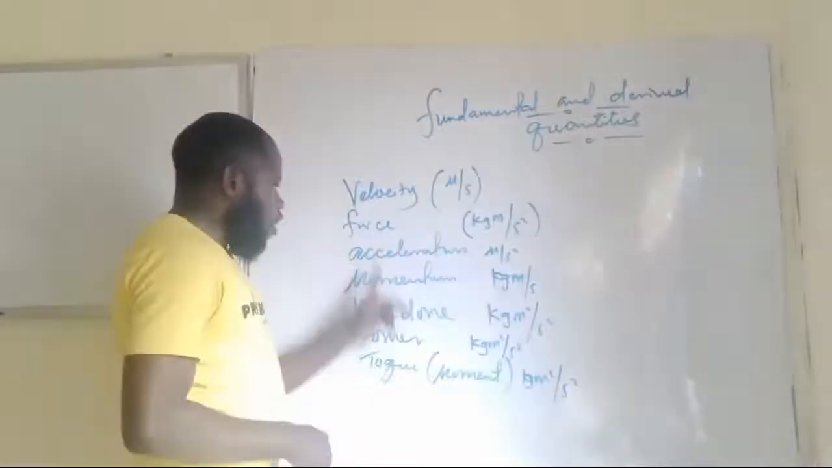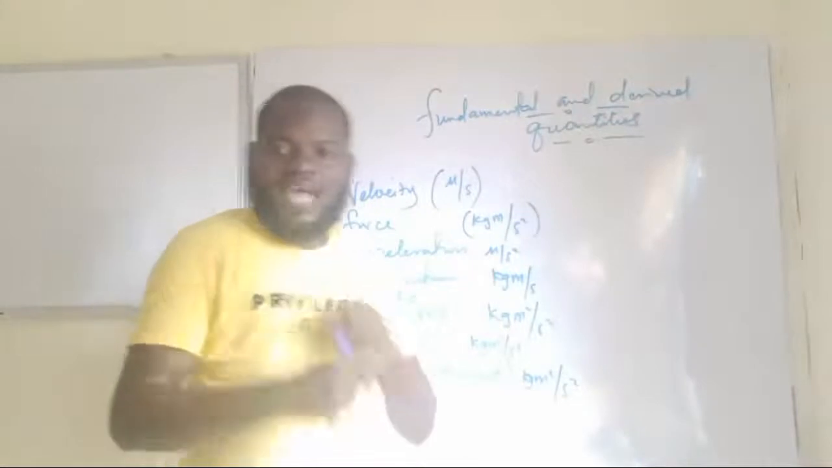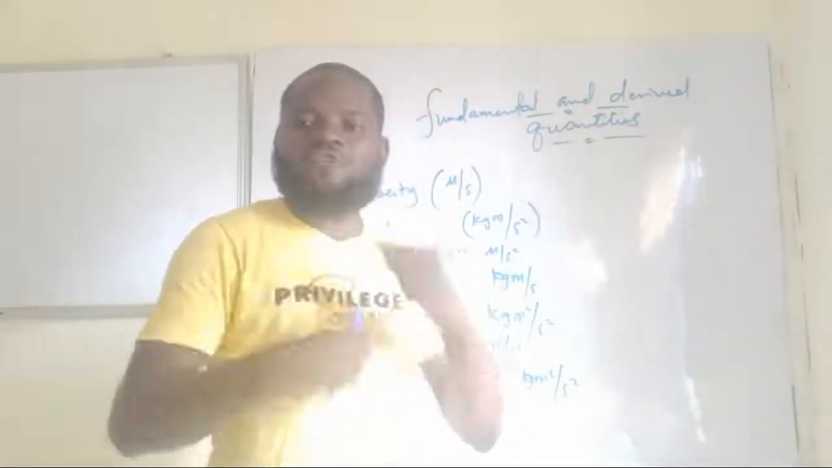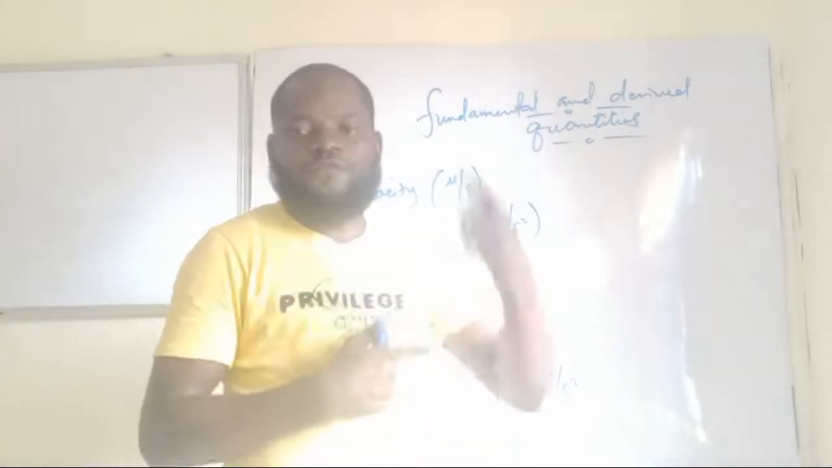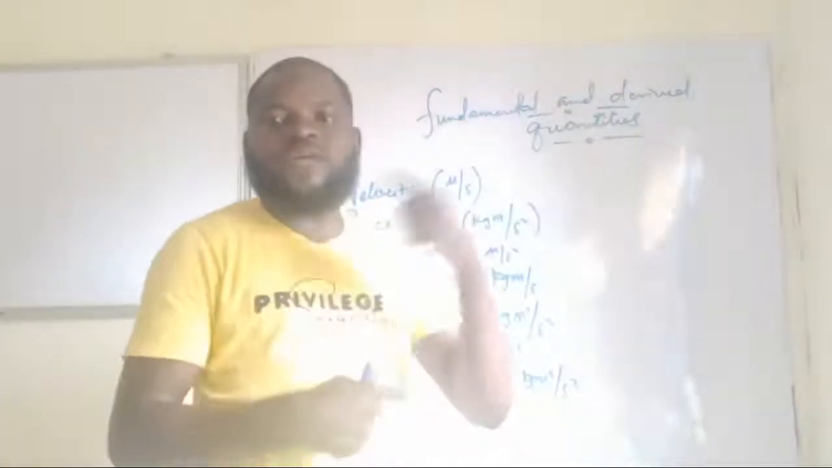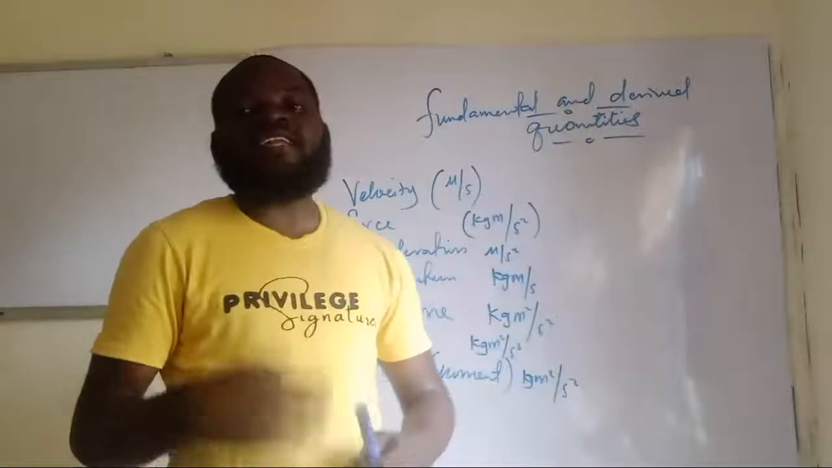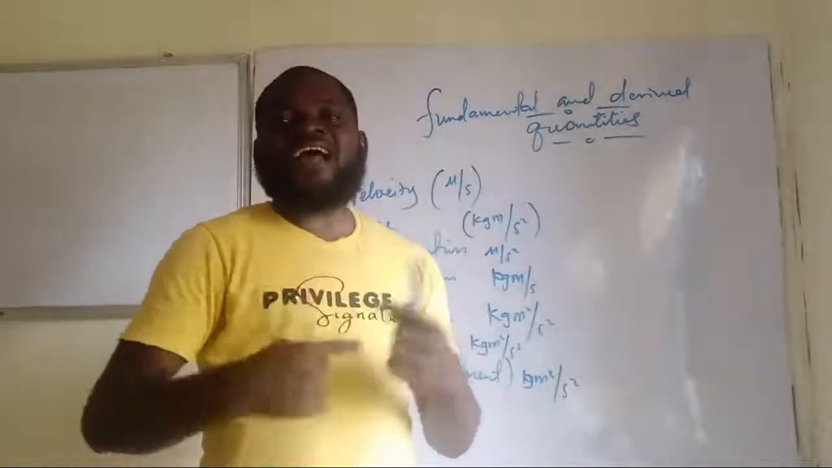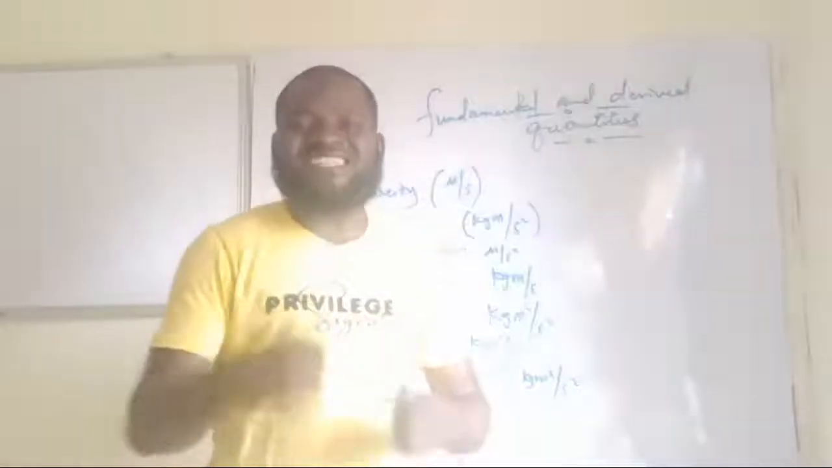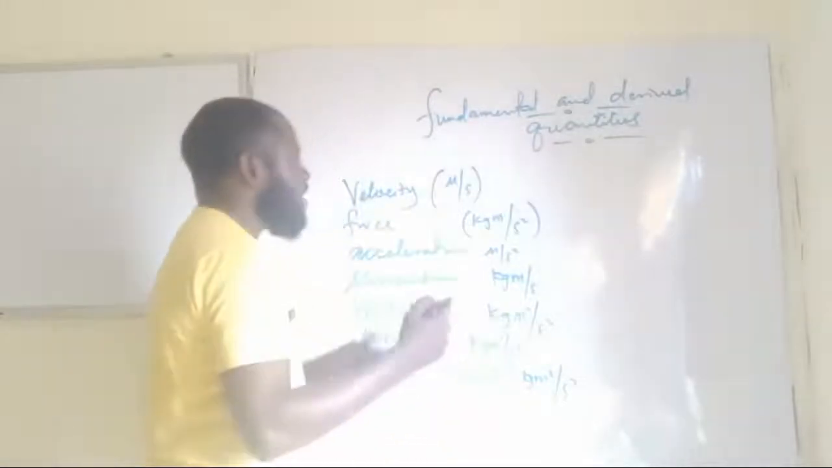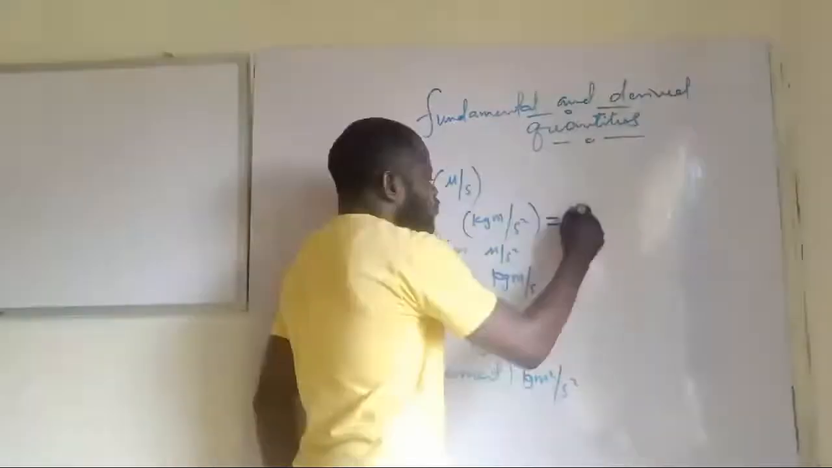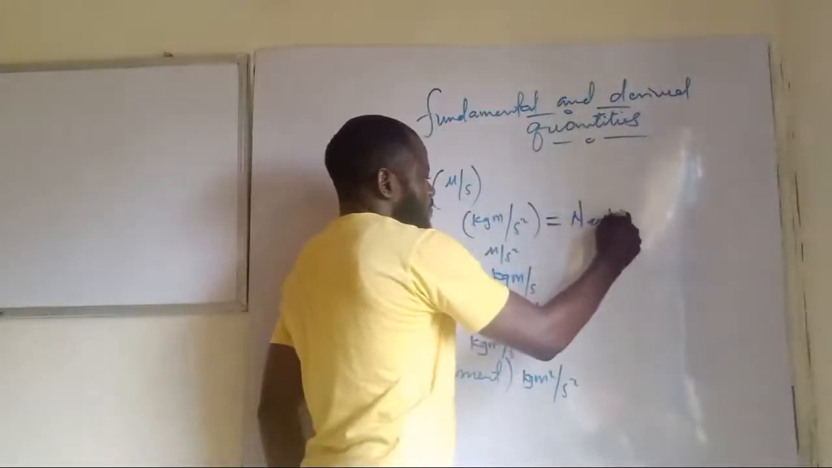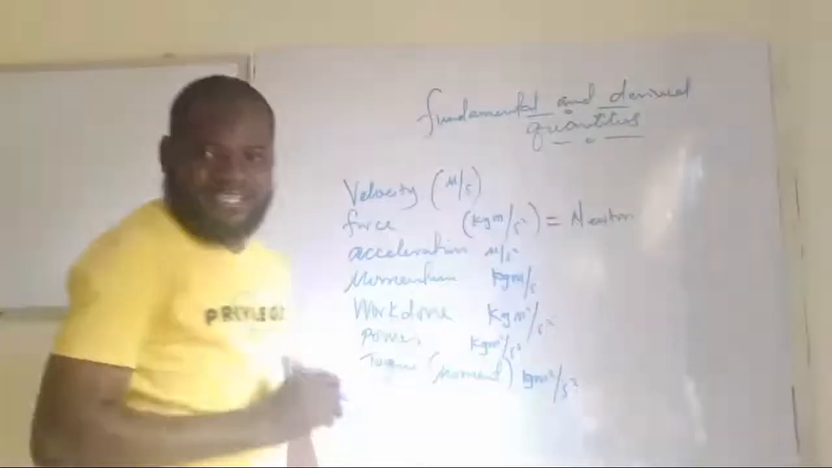So, for force, because Sir Isaac Newton was the one that actually worked on force to give us the actual definition of force, the meaning of force and how to measure force, we said in honor of him, anything that has to do with force, let's measure it in his name. And that is why kilogram meter per second square is equivalent to Newton. Am I making sense now?